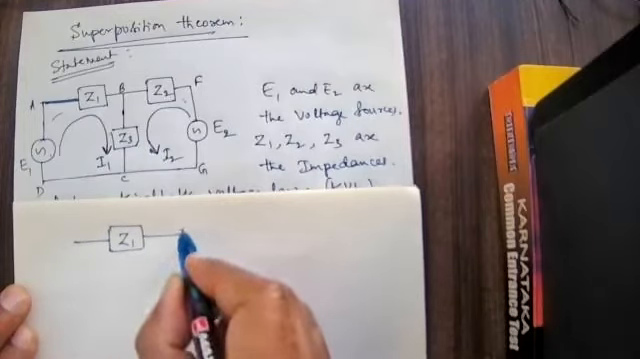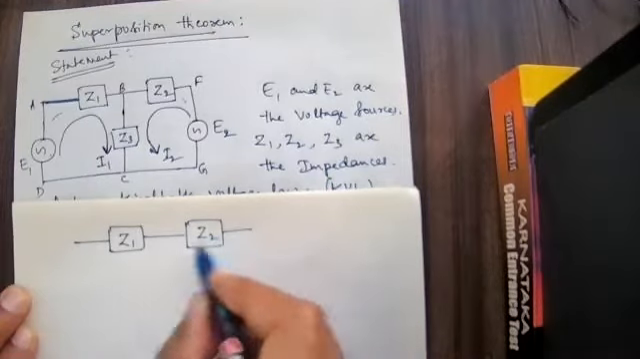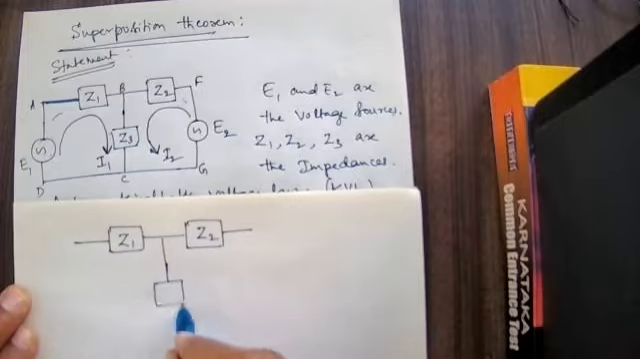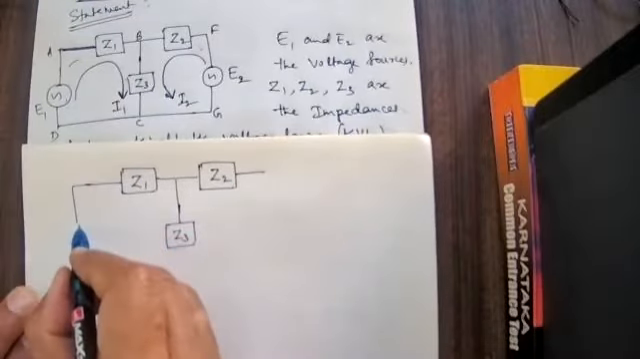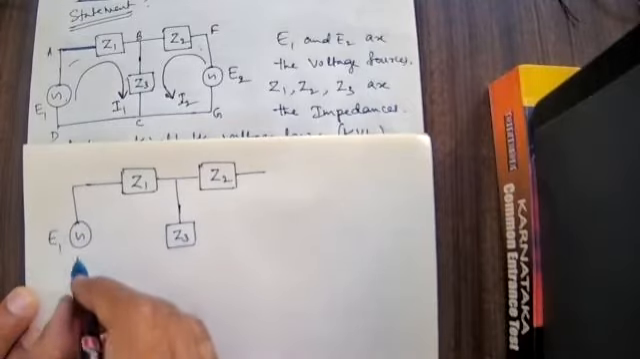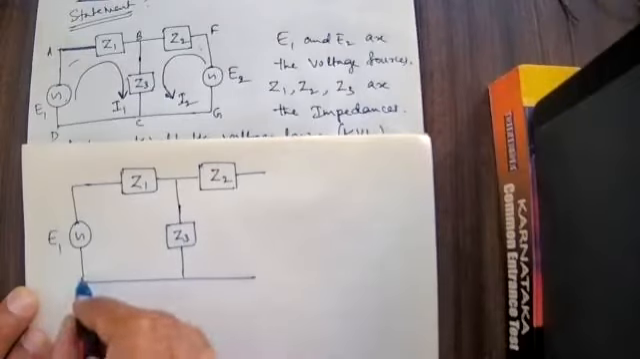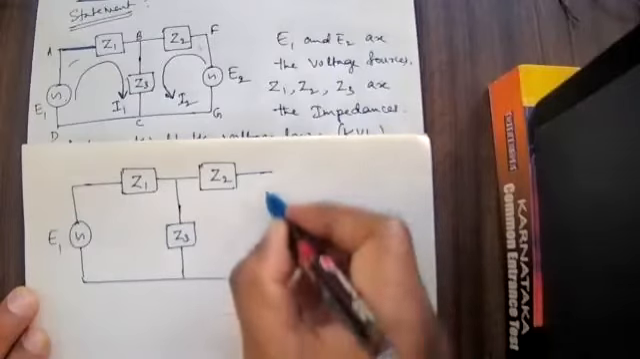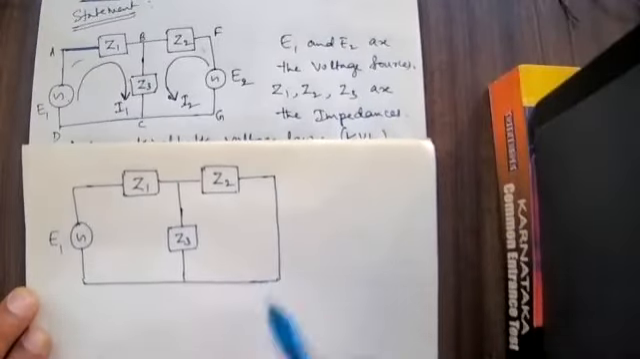Z1, Z2 impedances. Here Z3, the third impedance. Here there is an EMF, that EMF is E1. Here I will not write any EMF, I will just short this.